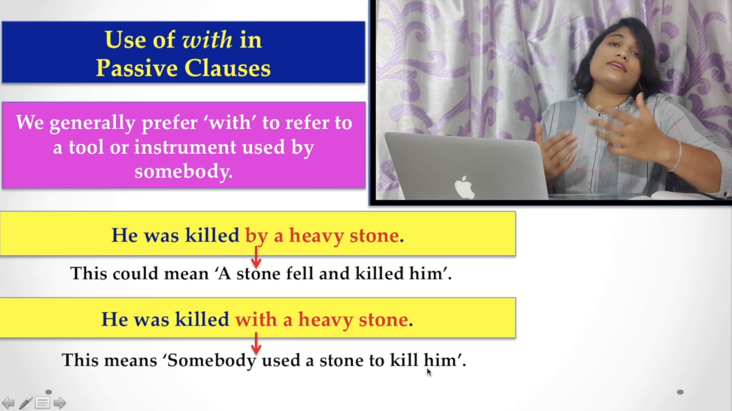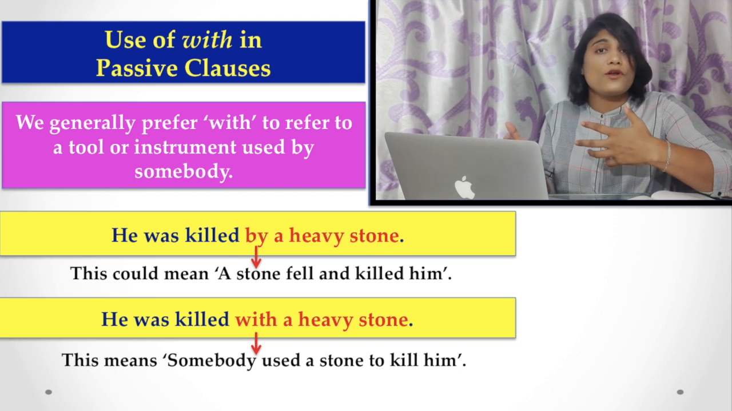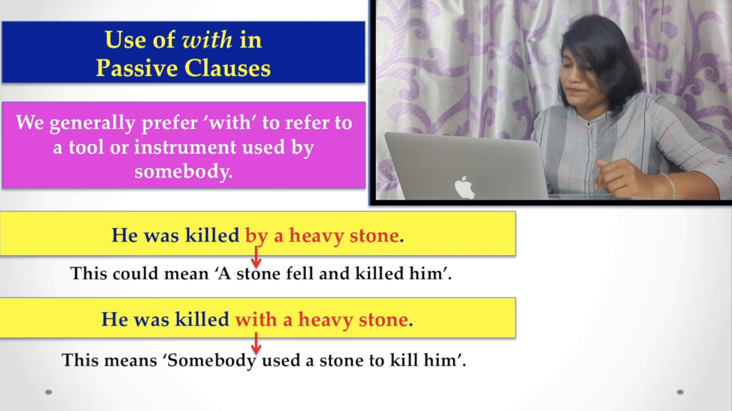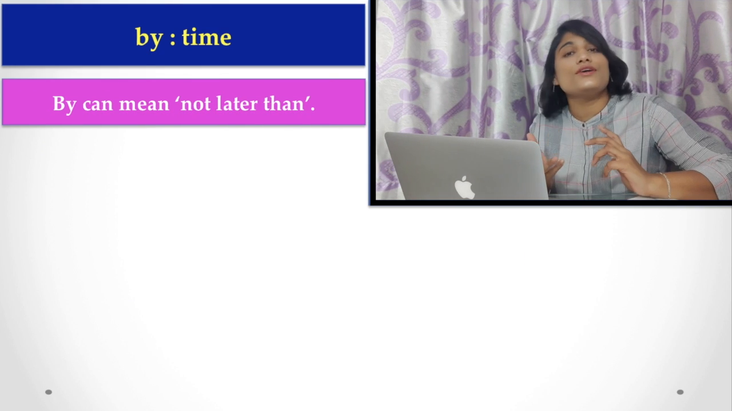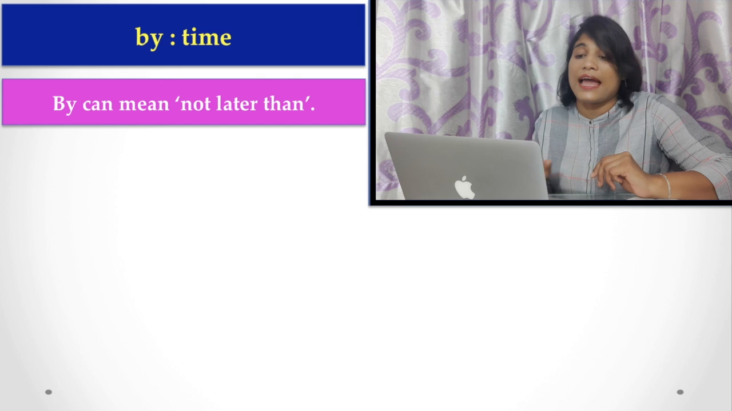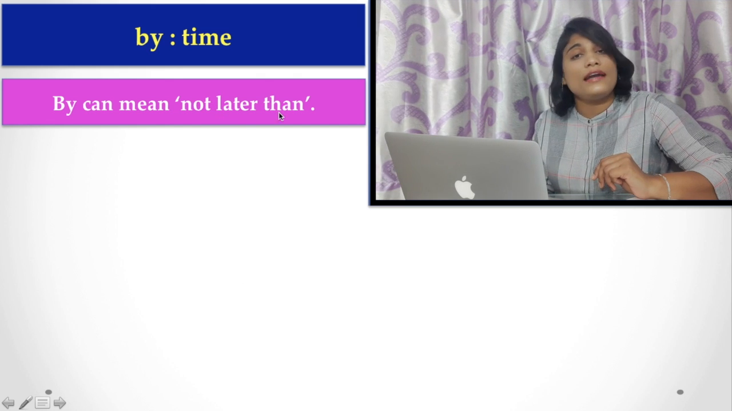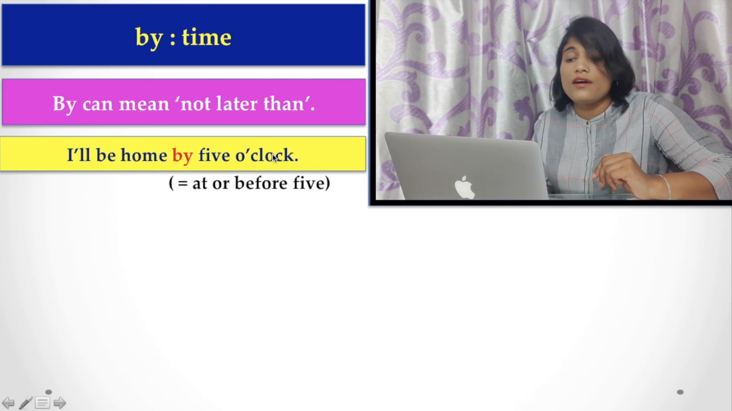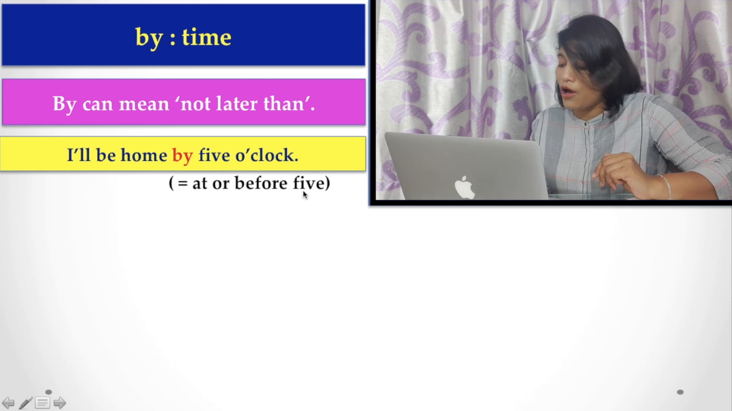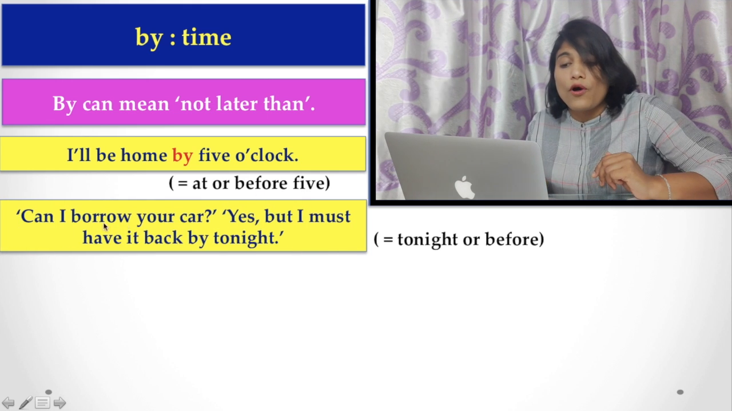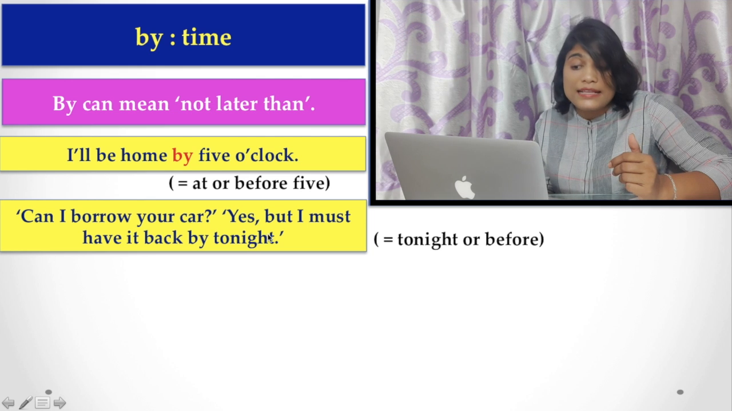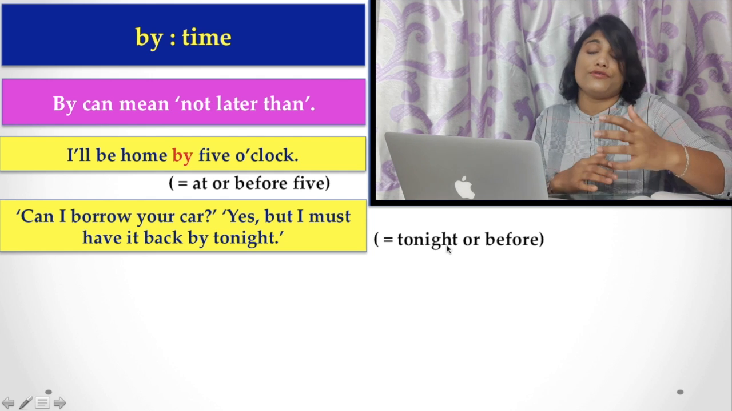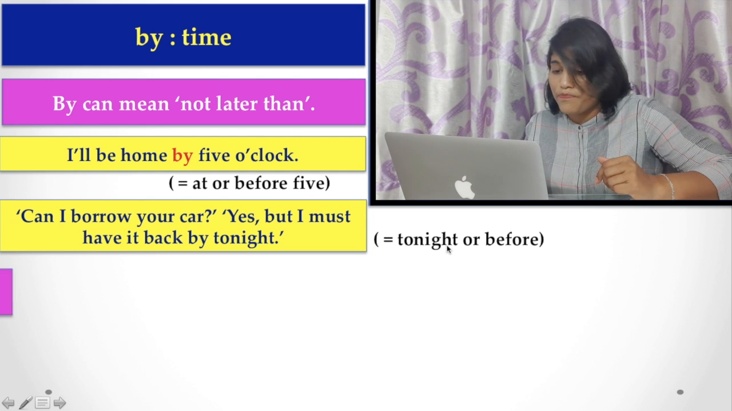That is, when you are using with in a passive clause, that means somebody did that action. Now, by is used as a time preposition, and here by can mean not later than. For example, I will be home by 5 o'clock. That means at or before 5 o'clock. Can I borrow your car? Yes, but I must have it back by tonight. That means before tonight or tonight.